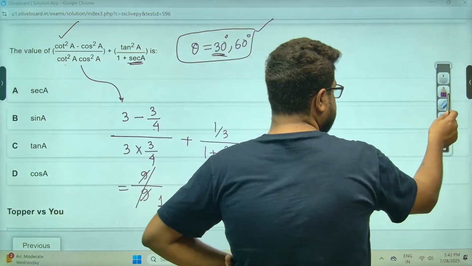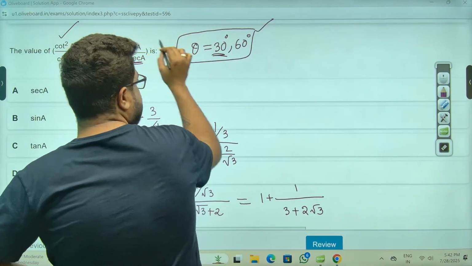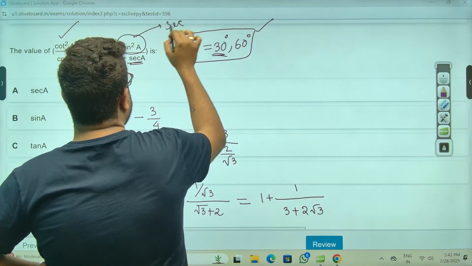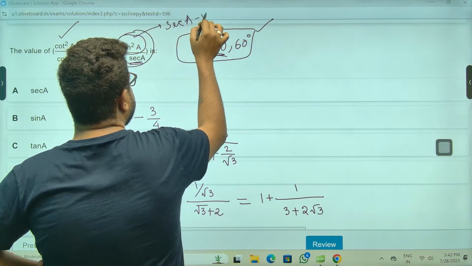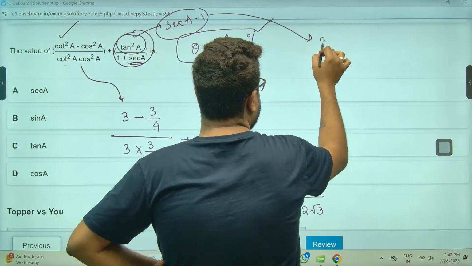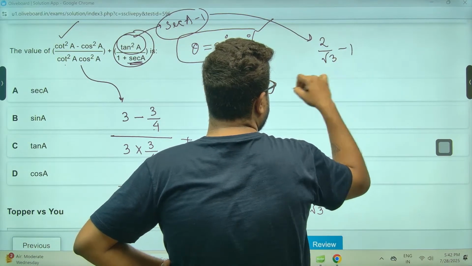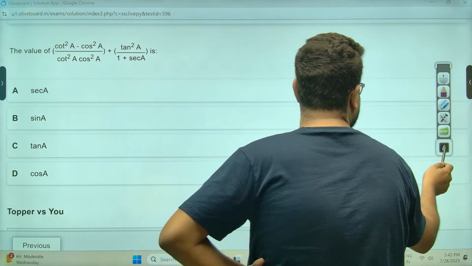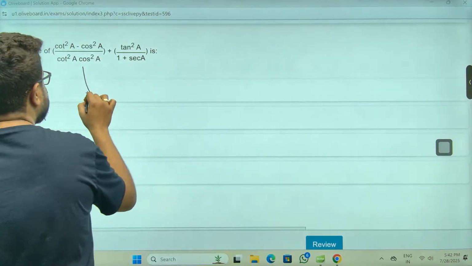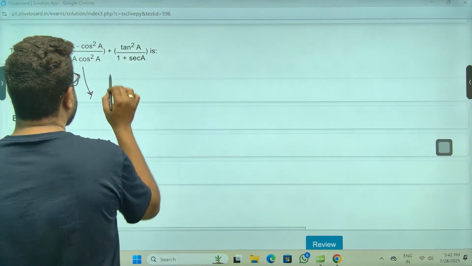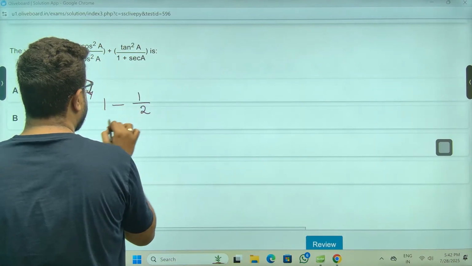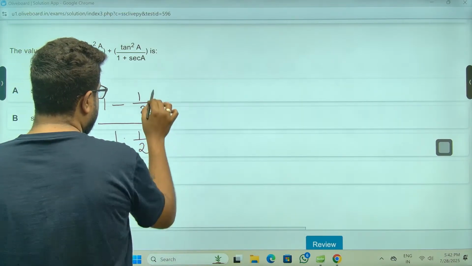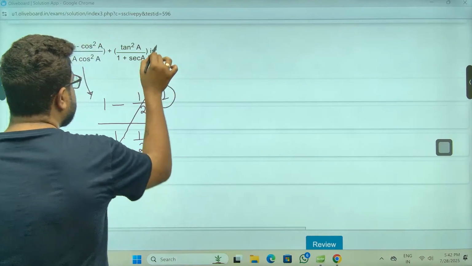Do one thing, sir. This now I'm writing as sec A minus 1, this whole thing, okay? Just let me check once. It won't come. We made some mistake. Just let me check. One second, just. Cot square is 1 into 1 by 2. This became 1, sir. The problem is here only.